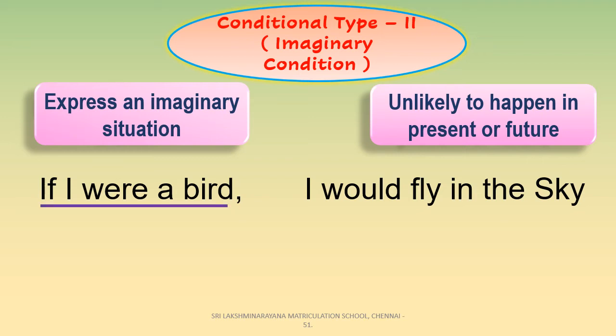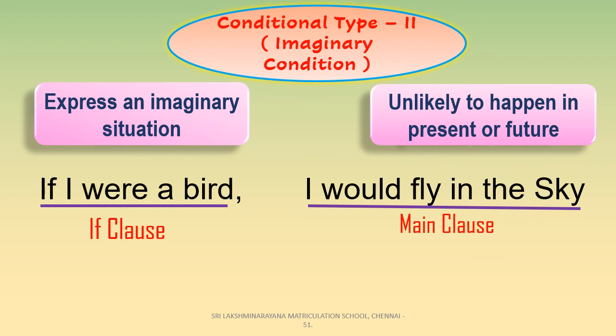Here, if I were a bird is the if clause and I would fly in the sky is the main clause. So now tell me, children, is it possible for you to become a bird? No, it is impossible. So when would it happen, children? It would happen only in the imagination. So this conditional type 2 is full of imagination.